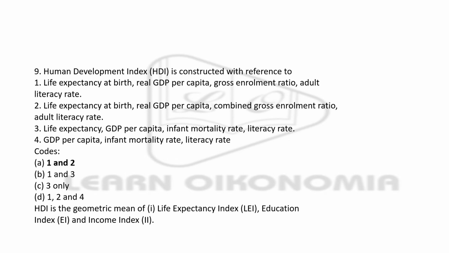We have done several videos and dealt with several questions on the human development index, and we have to see that codes 1 and 2 are the right ones. Actually this human development index is a geometric mean of life expectancy, education index and income index. That's why we take into consideration the standard of living, life expectancy, education, etc.